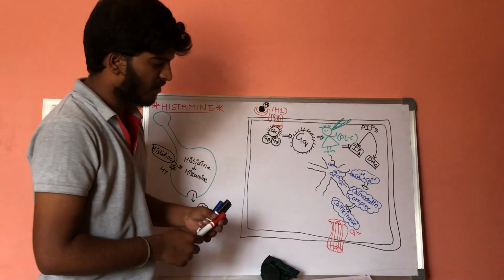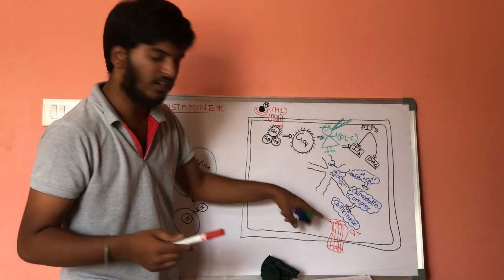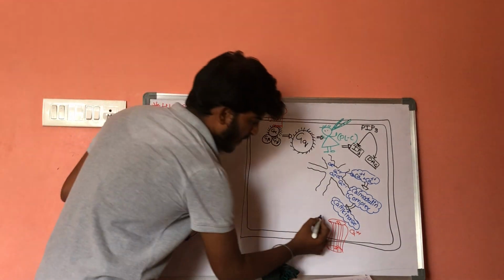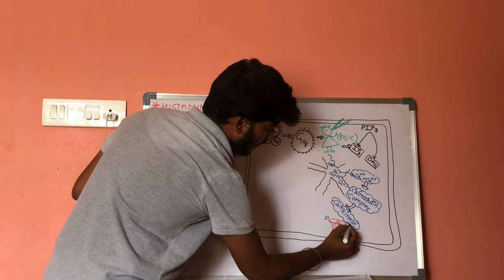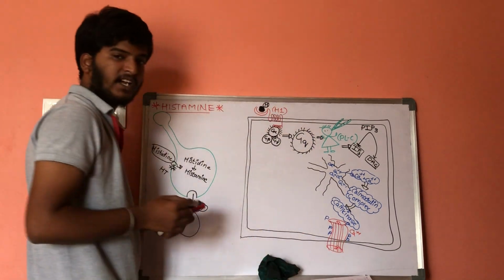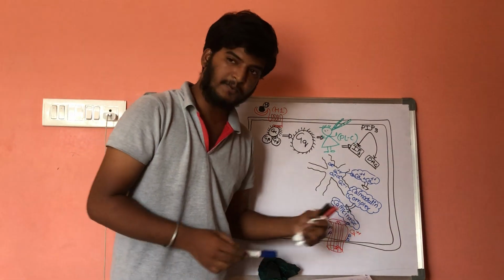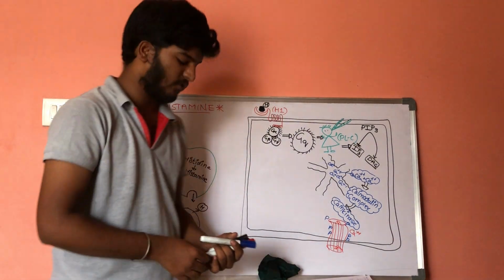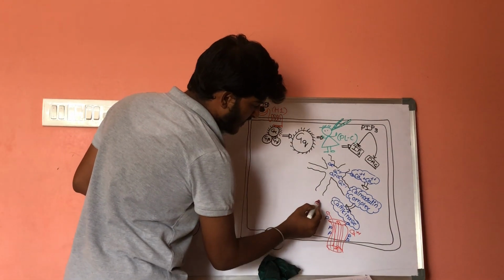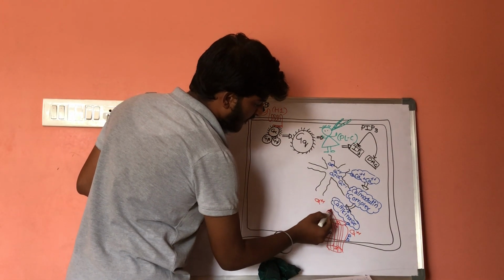These calcium calmodulin kinases will phosphorylate these calcium channels. Whenever these calcium channels are phosphorylated, they get opened up. Because of opening of calcium channels, there is excessive intake of calcium.